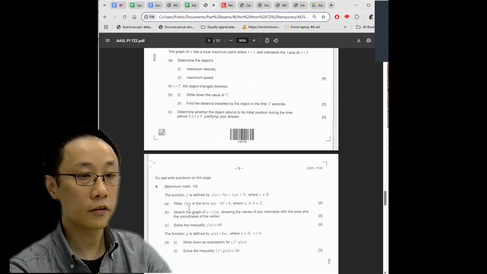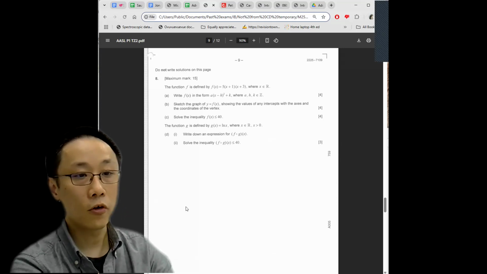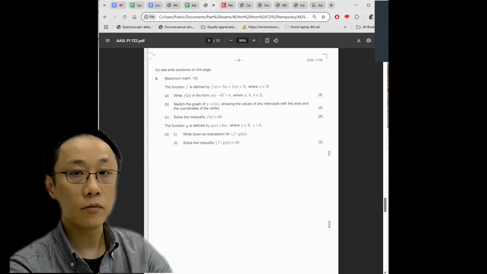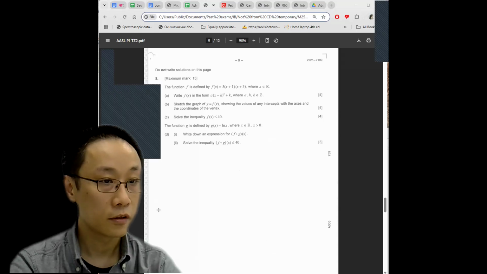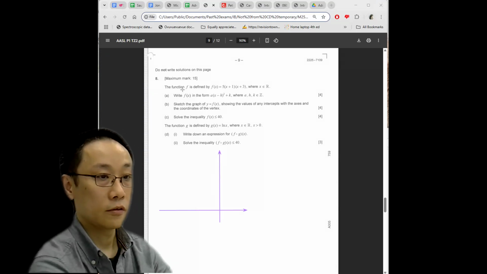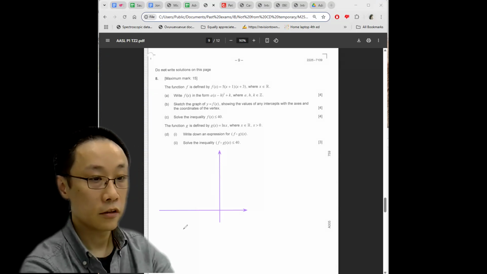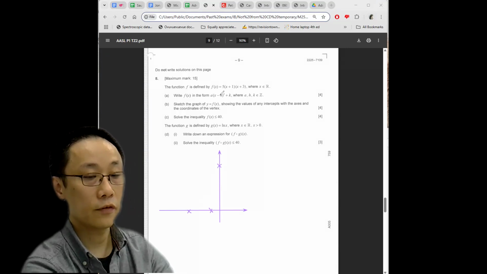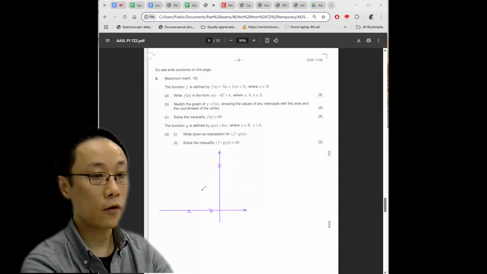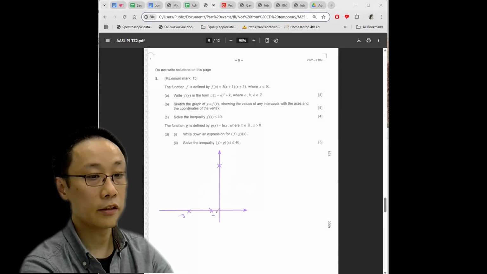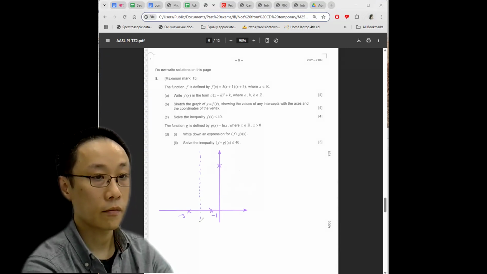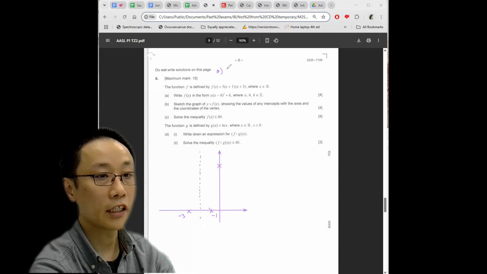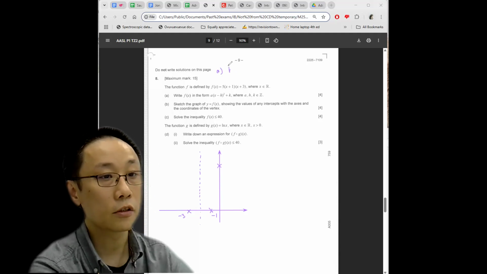Overall, not too difficult. Question 8, quadratic function, which is very easy. Most schools actually do this in year 10 regular math, not even further math. So a quadratic function that's already factorized. You can already start graphing even though they ask you to give it in the vertex form. You can find the vertex by noting the roots first, -3 and -1. Because of symmetry, you know that the vertex has to be the simple average of the two roots.